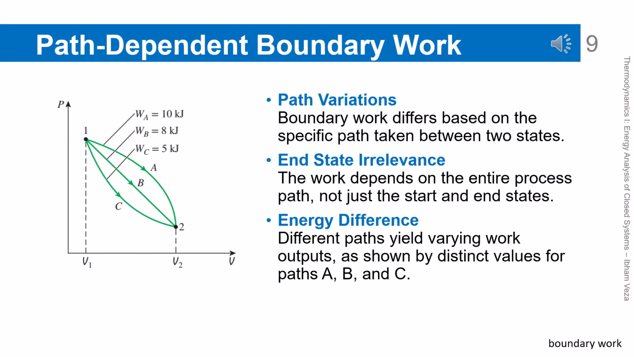Path-dependent boundary work. Boundary work is not determined only by the initial and final states, but also by the process path. Two processes with the same initial and final states can produce different amounts of work. This is shown by different paths on the PV diagram.